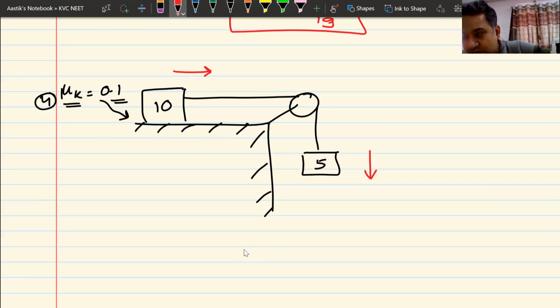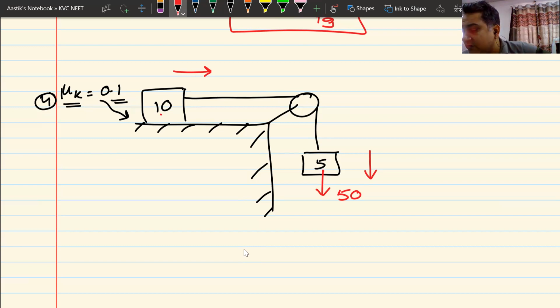You have to do calculations faster in your head. What is the force that is trying to pull it downward? It is 50. On the 10 kg block, there is no force other than two: one is gravity downwards, and normal reaction upwards. Normal reaction will be equal to 100.